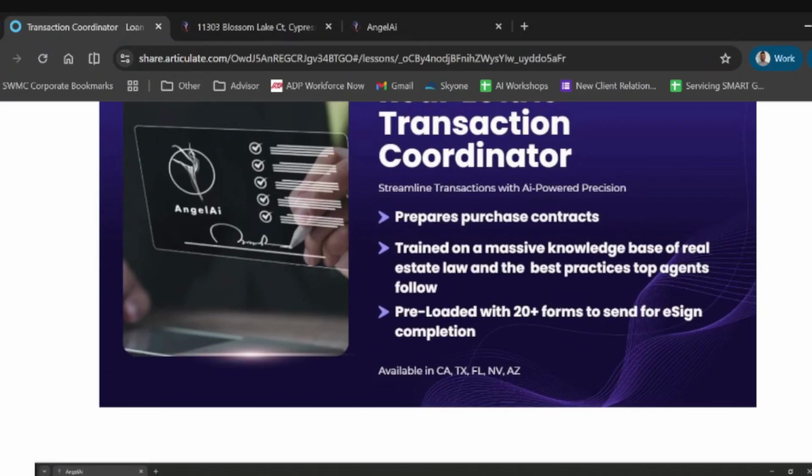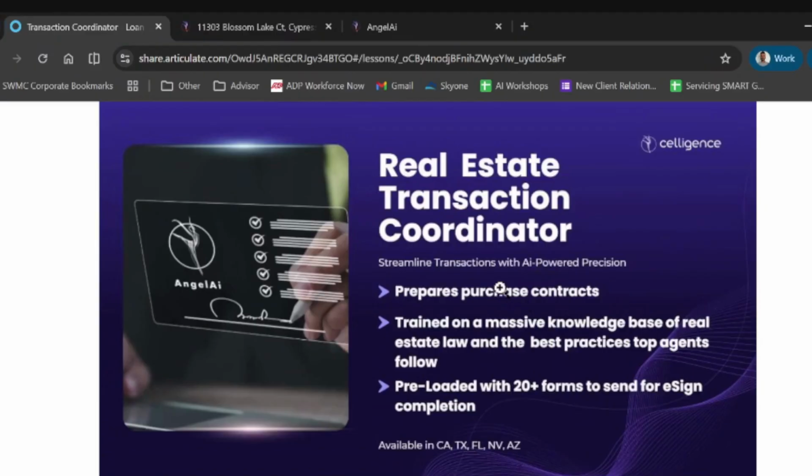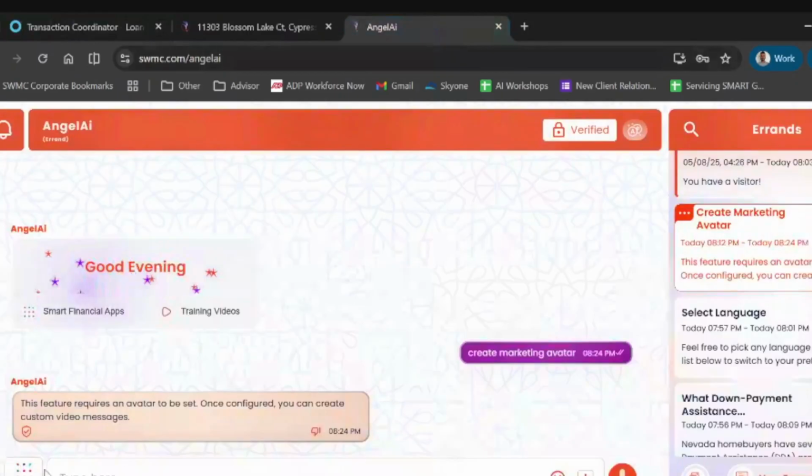How would I give it a try? Like if I want to test drive it and see how it takes. I don't know if you are dual licensed or have just the loan officer license. I'm a real estate broker in both Nevada and California. Then in that case, it's right here on the apps.